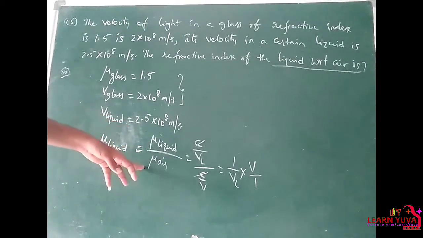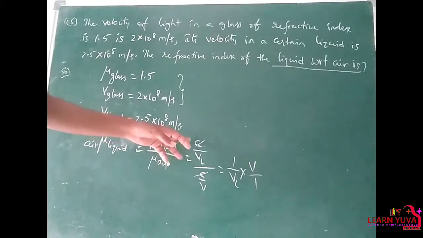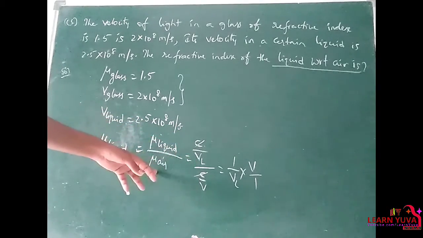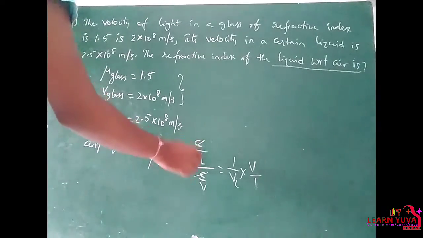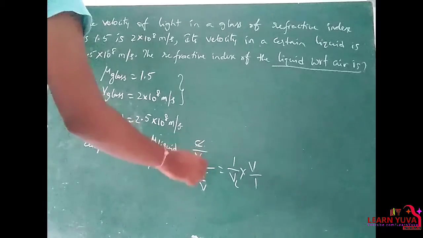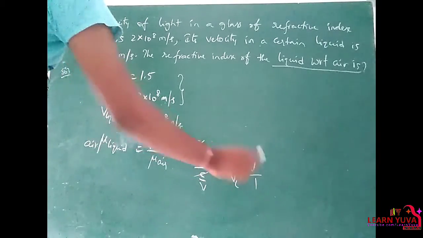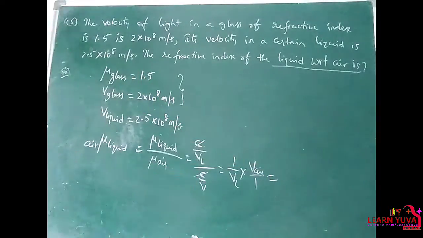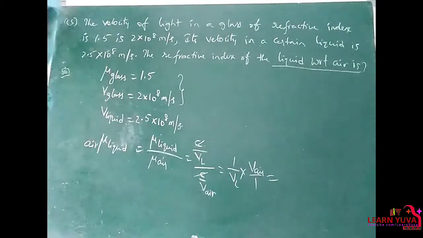Mu liquid, using the formula mu is equal to C by V, is C by velocity of light in the liquid, and mu air is C by V. So C and C get cancelled, that means 1 by Vl into V by 1, so here V is nothing but velocity in air by velocity in liquid.